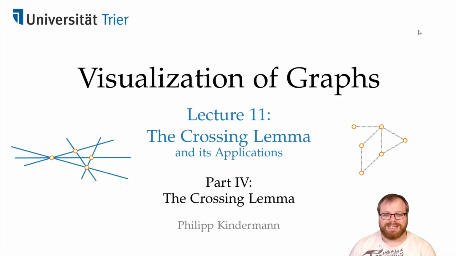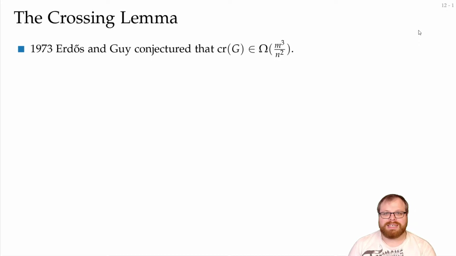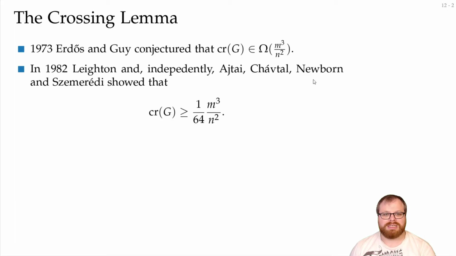We will now state and prove the crossing lemma. Already in 1973, Erdős and Guy conjectured that the number of crossings in a graph is at least Omega of m to the 3 divided by n to the 2. And in 1982, it was proved by Leighton and independently by these four authors that this is in fact true, and that we can reach a constant of 1 divided by 64.